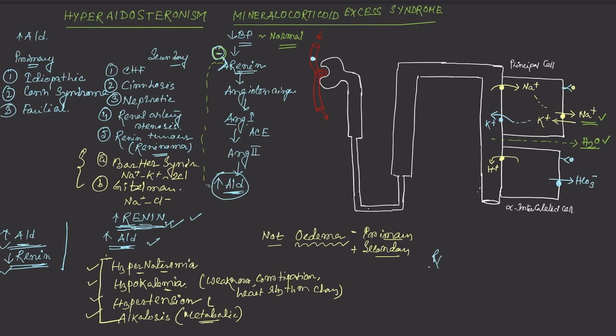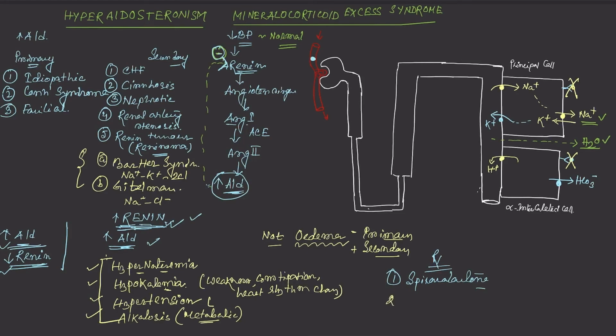We usually use spironolactone. Spironolactone is a potassium sparing diuretic, and it is also an aldosterone antagonist, which blocks the aldosterone receptor, so that the aldosterone can't attach to its specific receptor and cause these things. So we can give spironolactone, which is a potassium sparing aldosterone antagonist diuretic.